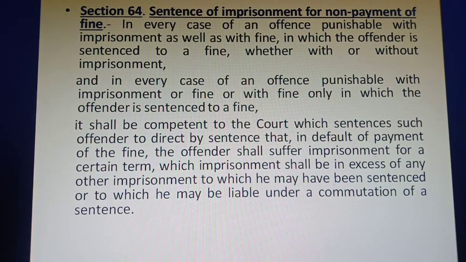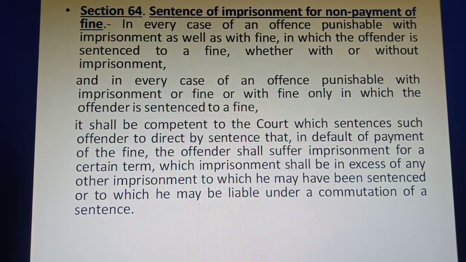It shall be competent to the court which sentences the offender to the payment of fine to direct by the order of sentence that in default of payment of the fine, the offender shall suffer imprisonment for a certain term. What will be that term? We will discuss later on.